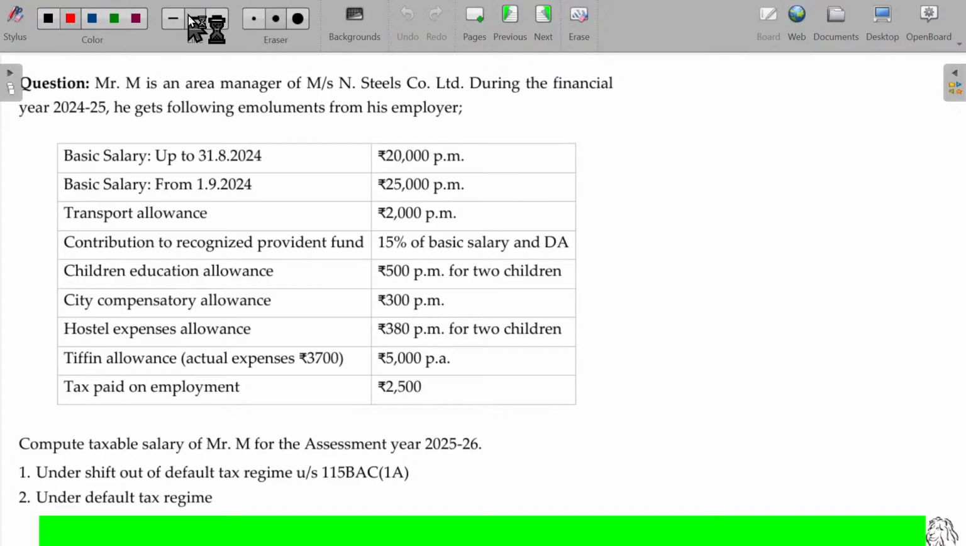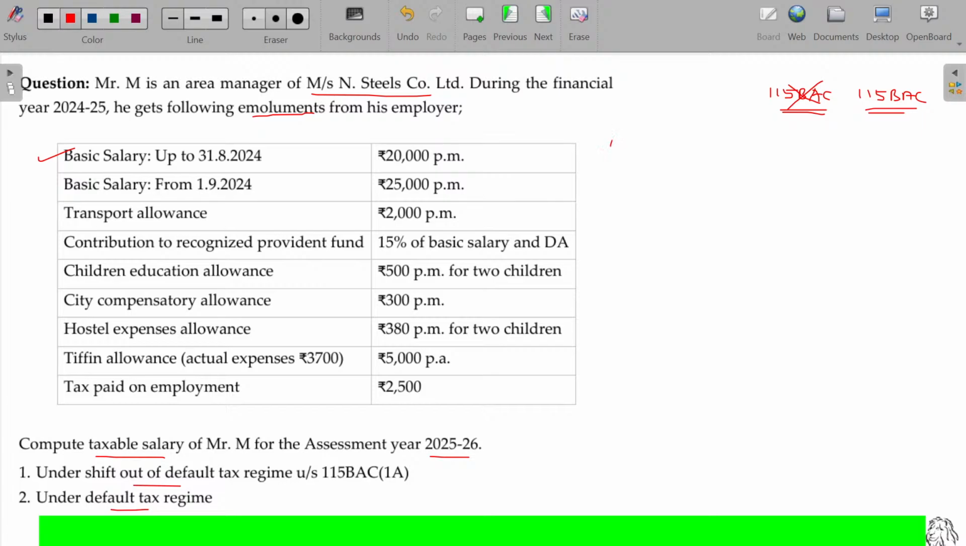Mr. M is an area manager of Messrs. N Steels Company Limited during the financial year 24-25. He gets the following emoluments from his employer. Compute the taxable salary of Mr. M for the assessment year 25-26 under both the optional tax regime under 115BAC and the default tax regime. Okay, so two scenarios.